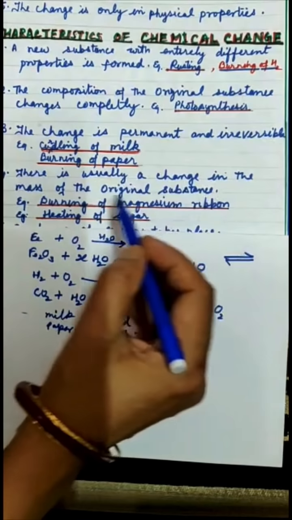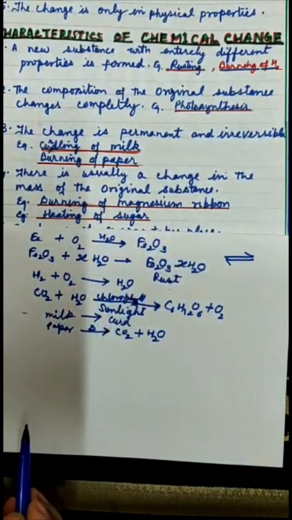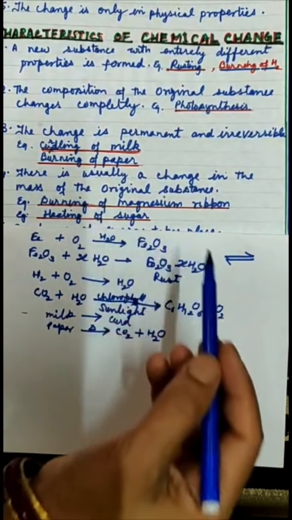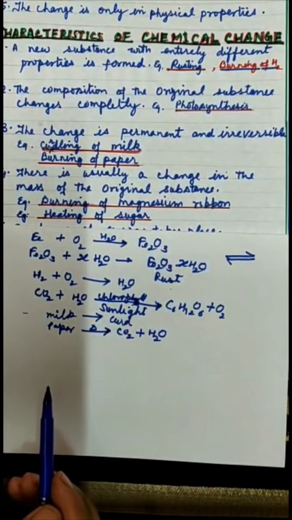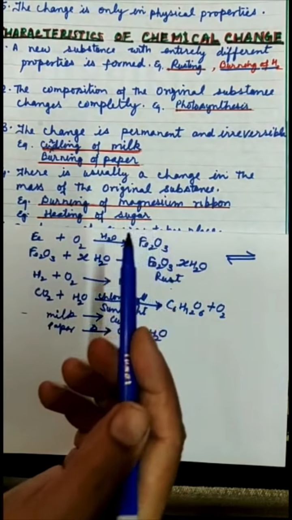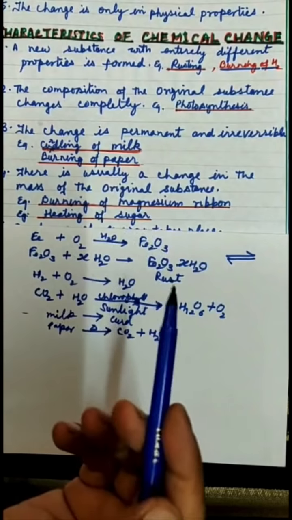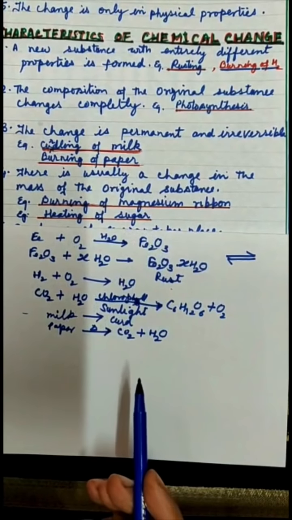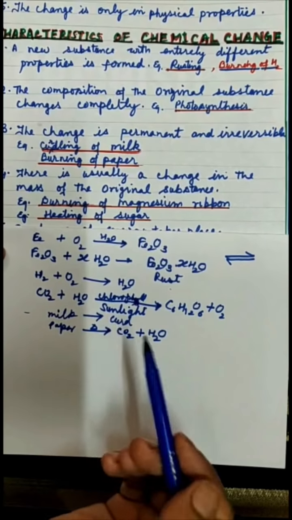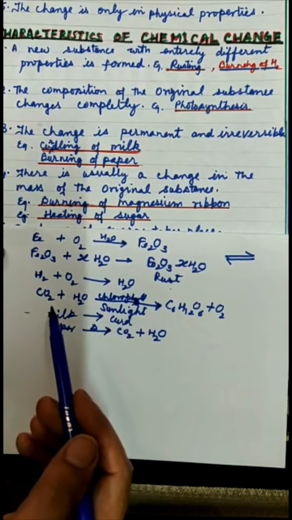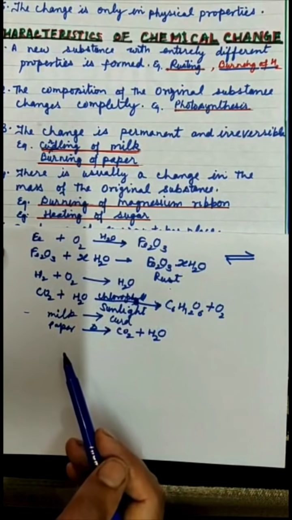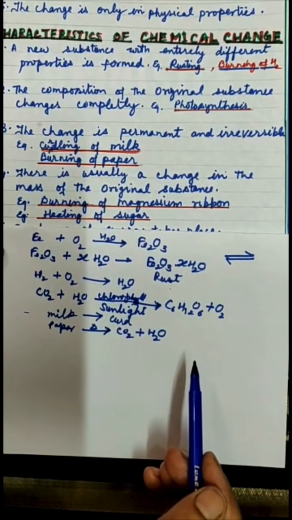There is usually a change in the mass of the original substance. Children, you have already read balanced equations, so you know that no substance is formed or destroyed during a chemical reaction. Therefore, the total mass of reactants is equal to the total mass of products. That's why the number of atoms of each element should be the same on both sides. We have already discussed this while discussing balancing of equations.